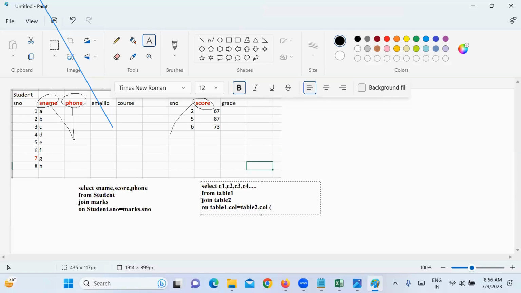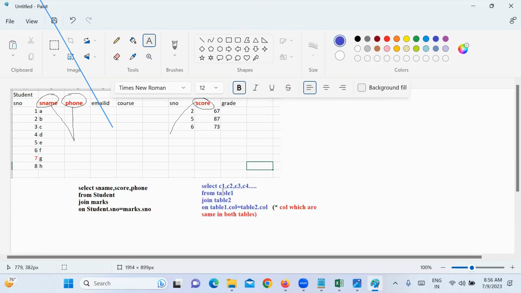The columns which are the same in both tables, that is, the columns which are common in both tables. That you specify.